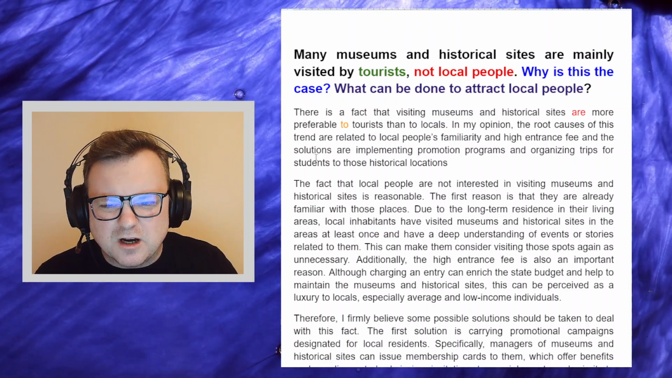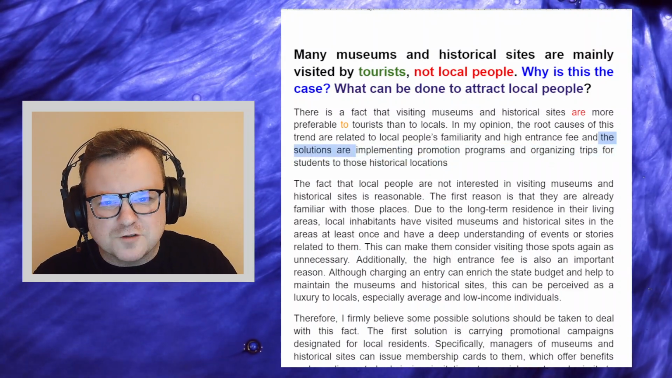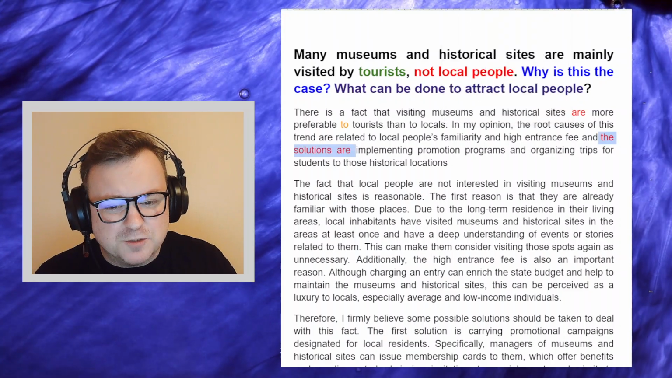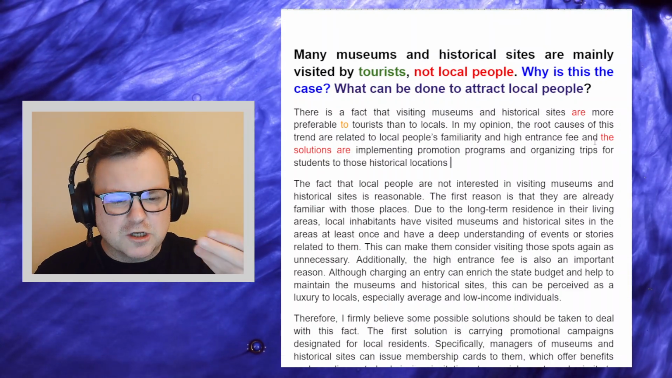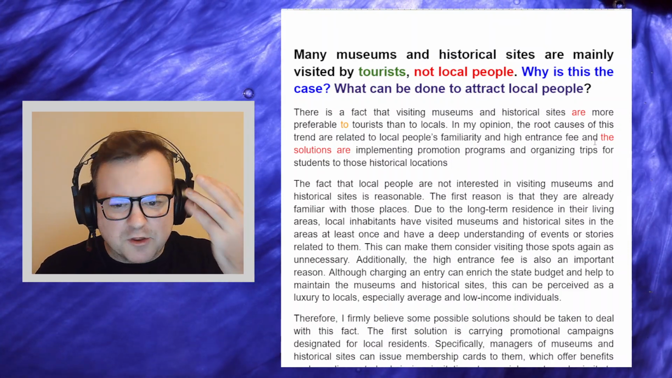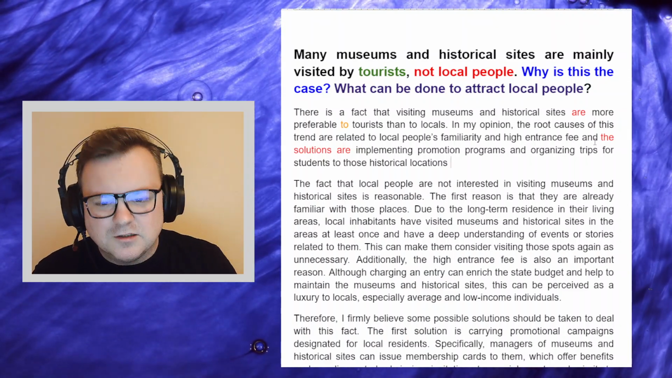And the solutions are, you just say that the solutions are, well, that's a little bit too forceful for an academic. Maybe some possible solutions are, not the solutions are. You're not a magician here who knows 100% that these are the solutions. The solutions that I will offer are implementing.